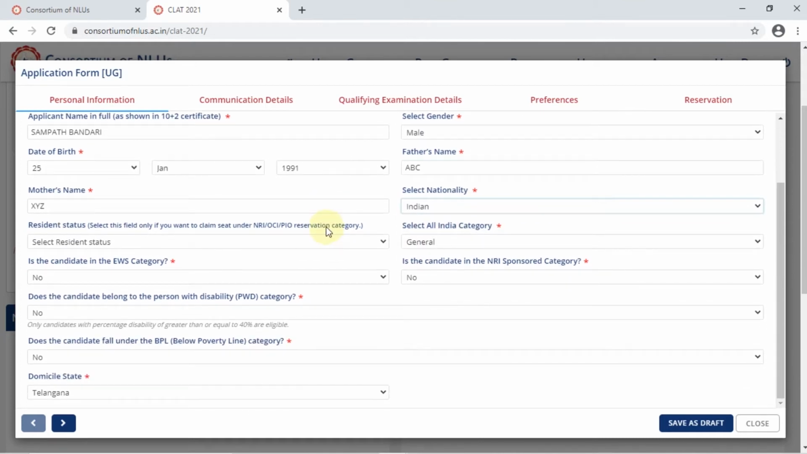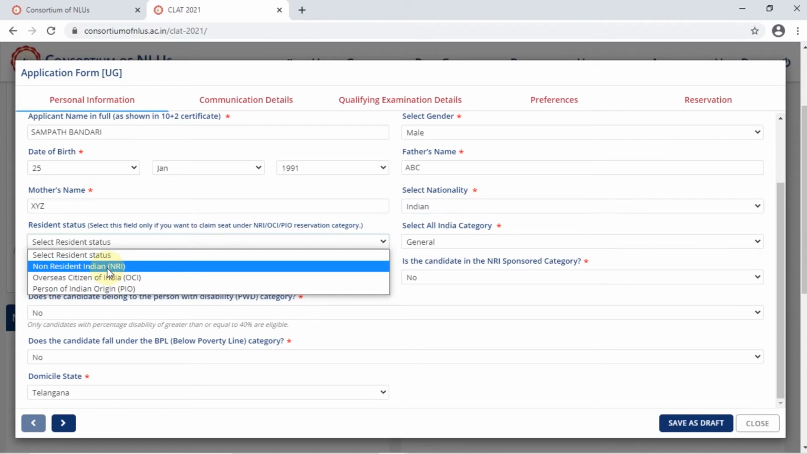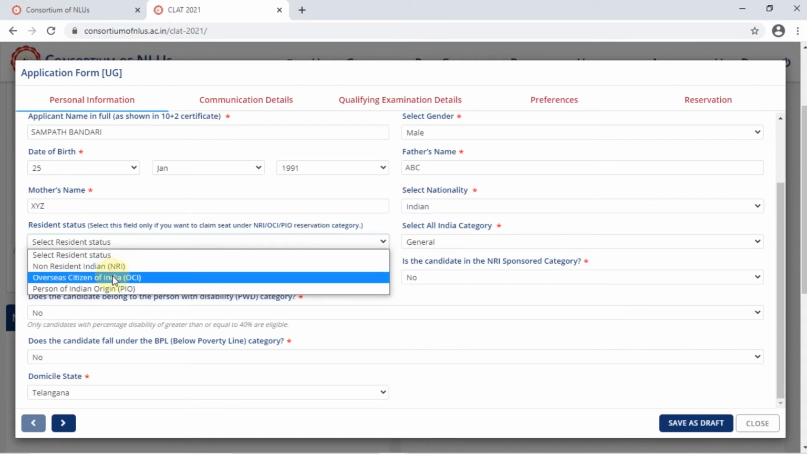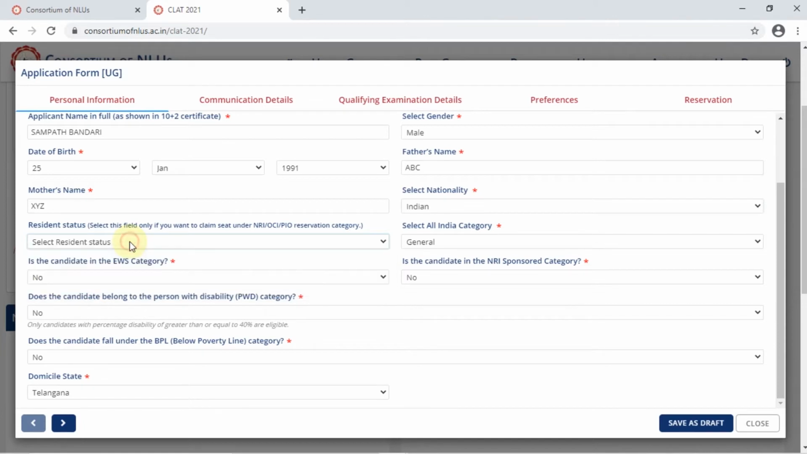Now, the next couple of tabs here are very important. Let's go through this. Now, this resident status tab, understand, it is only if you want to claim a seat under the NRI, OCI or PIO reservation category. Because if you are claiming a seat under non-resident Indian or overseas citizen of India or person of Indian origin, click only in that case. Otherwise, you can leave it as I have left it here.